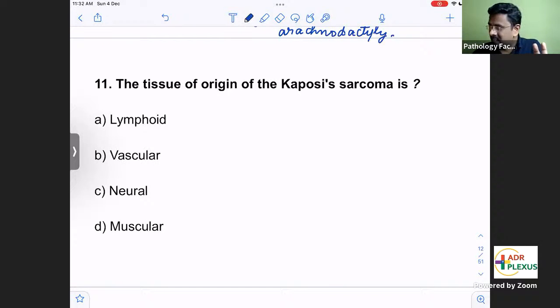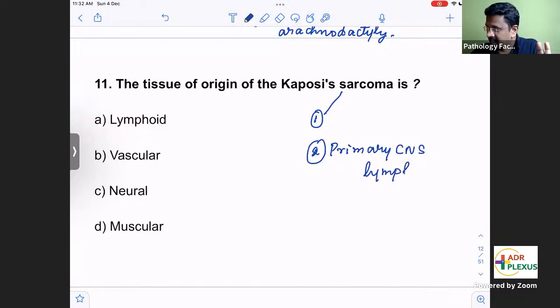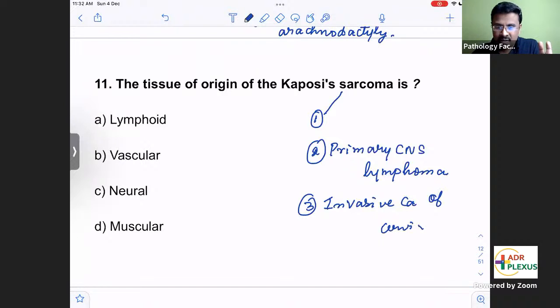What are the three malignancies? One is Kaposi sarcoma. Two is primary CNS lymphoma. The third one is invasive carcinoma of the cervix.